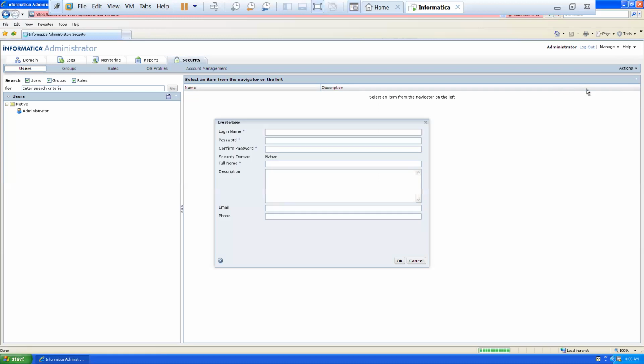Now here I can provide a username, the login name, for example, Anusha. The password I am also giving the same as the username. It is case sensitive. Full name, something like Anusha Arun. Email ID and phone numbers are not needed; these are optional. Click on OK.